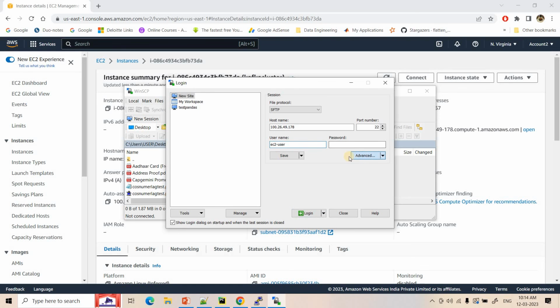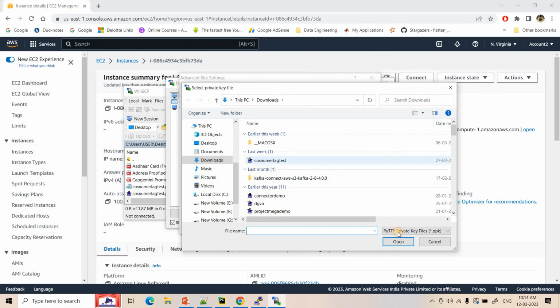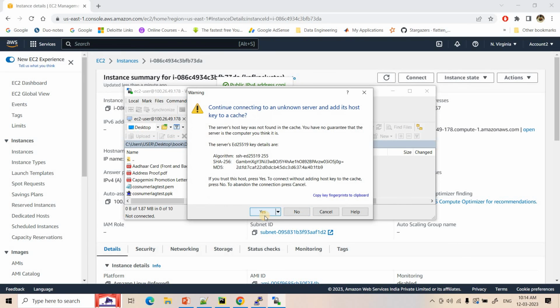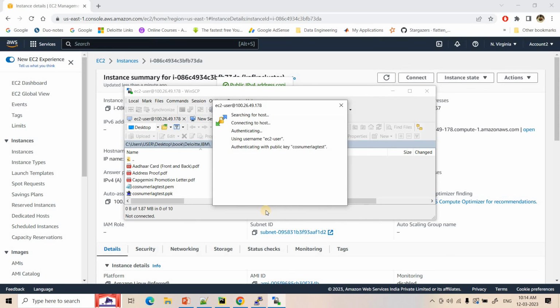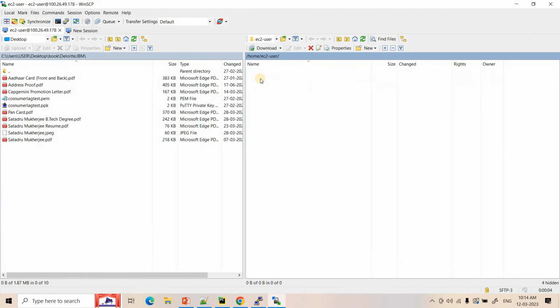So the username is ec2-user. I will take the key file for authentication. So here I entered the EC2 machine.